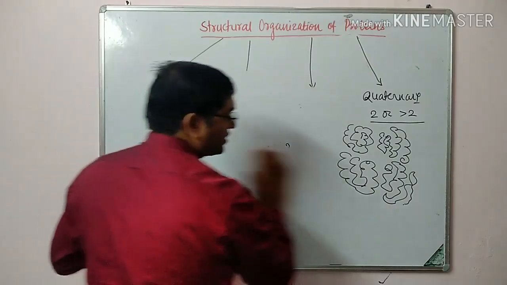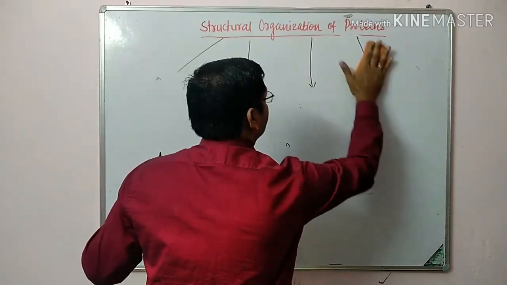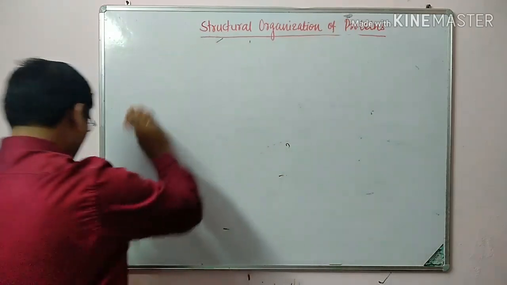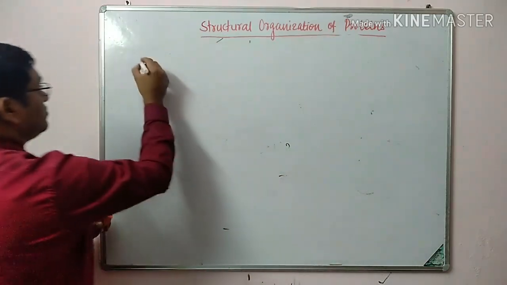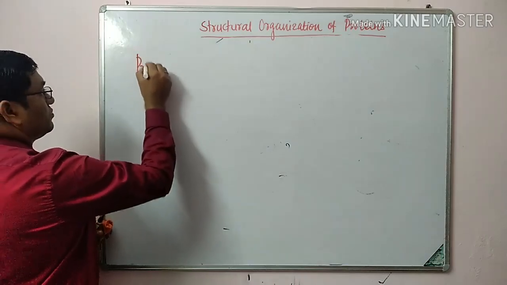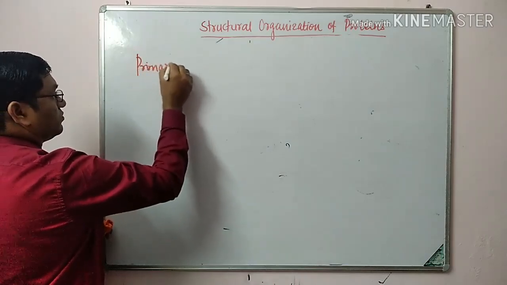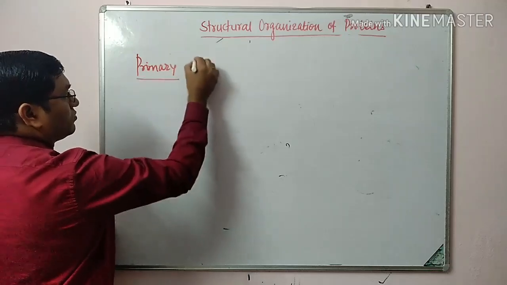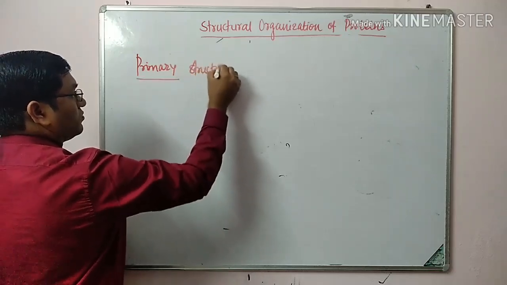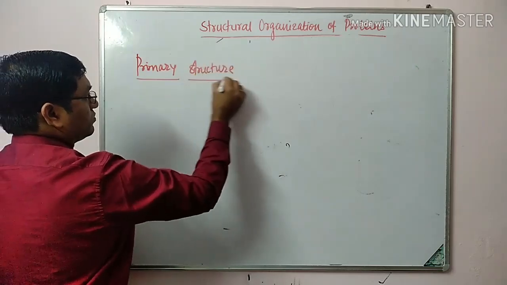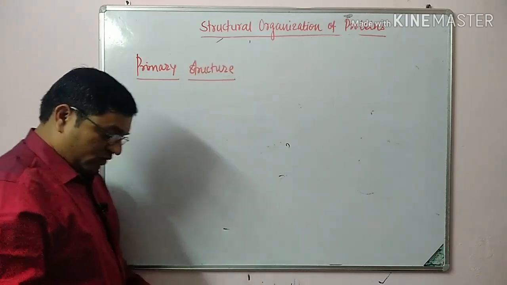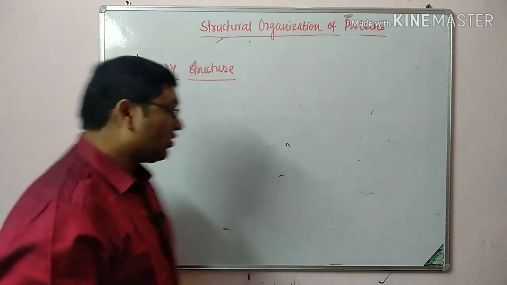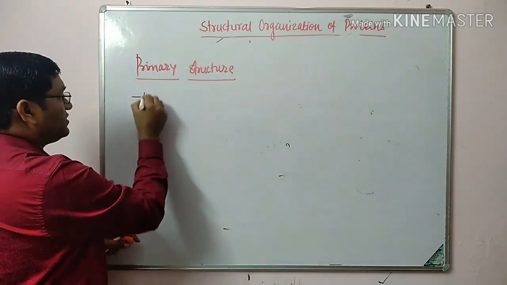Coming to the primary structure, it depends mainly on number and sequence.